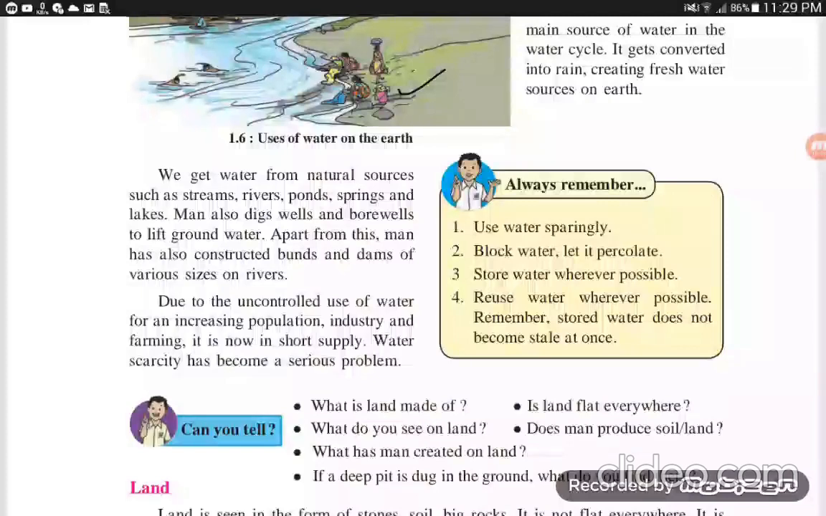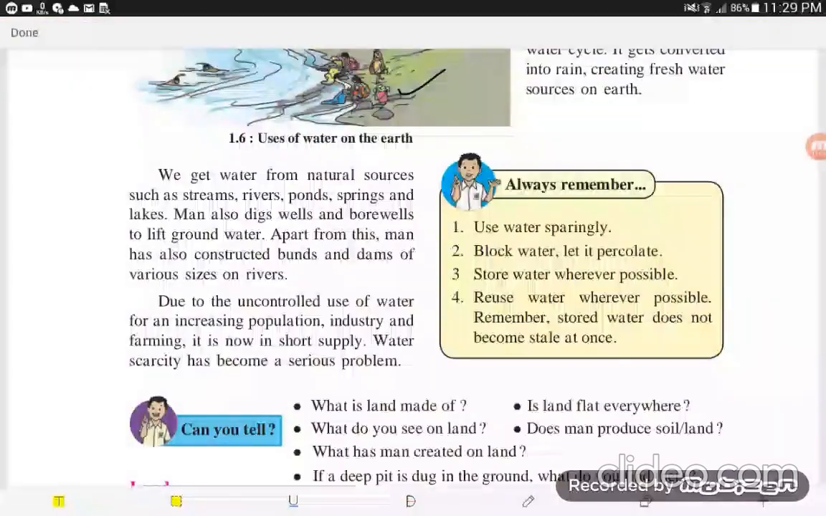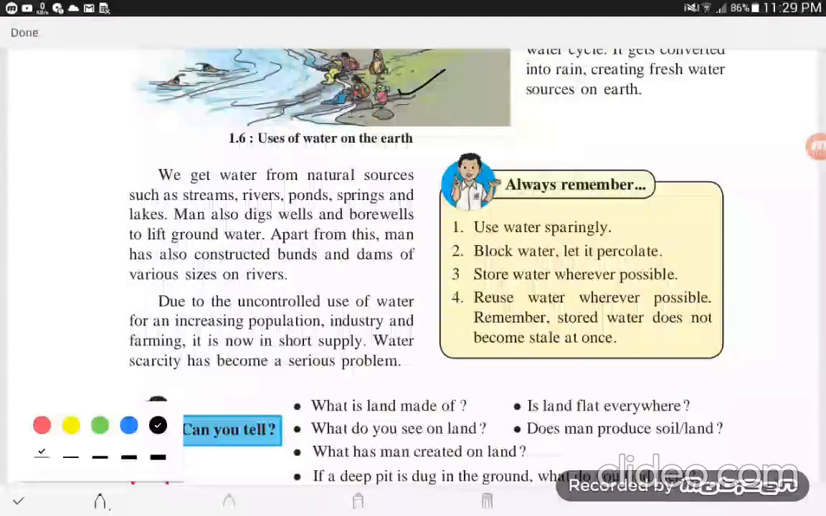Due to the uncontrolled use of water for an increasing population, industry and farming, it is now in short supply. Water scarcity has become a serious problem nowadays. Because of what is there a water scarcity problem? The answer is, everybody note down, that it is due to the uncontrolled use of water for increasing population, industry and farming, it is now in short supply. Water scarcity has become a serious problem. That one is the answer.